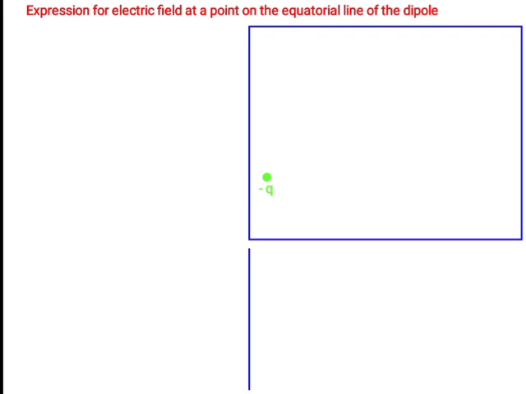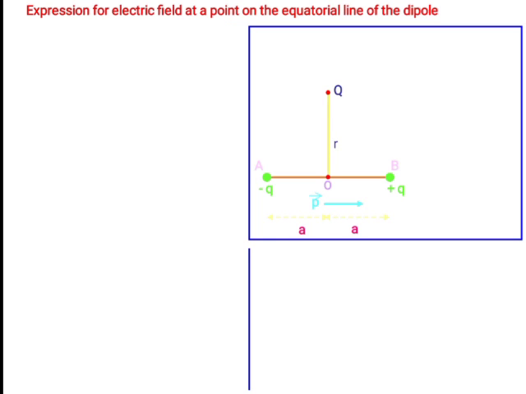Same diagram here. Consider the negative charge and positive charge, that is the dipole. AB is a dipole, O is the midpoint of the dipole, P is the dipole moment, and this is the direction of the dipole moment, because dipole moment is always from negative charge to positive charge. A is the distance from O to A and from O to B. Total distance of AB is 2A. Q is an imaginary point positive charge, where the magnitude or value is very negligible.